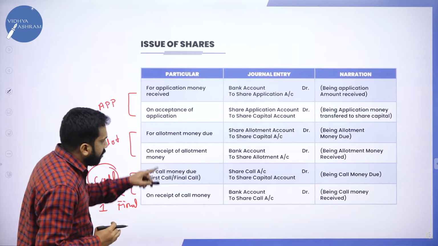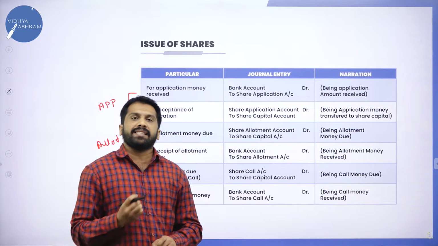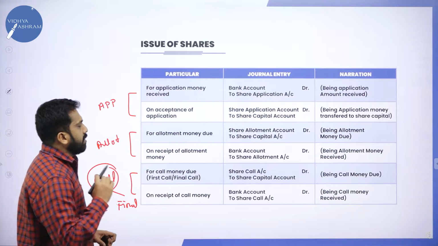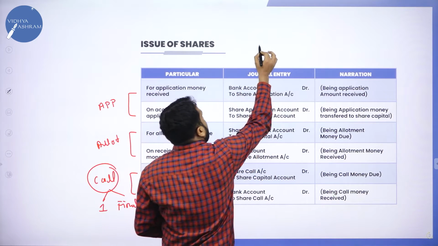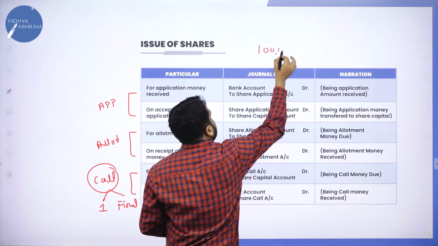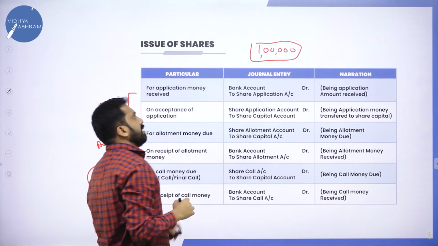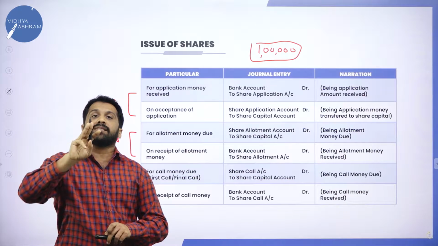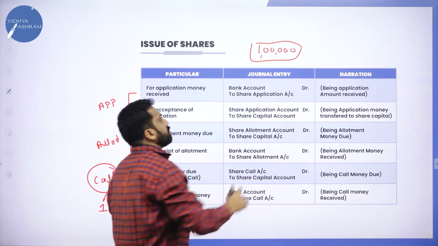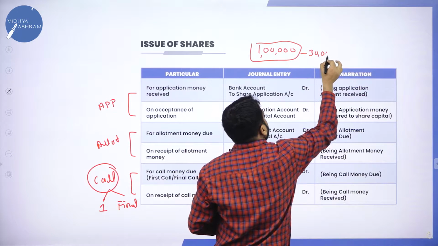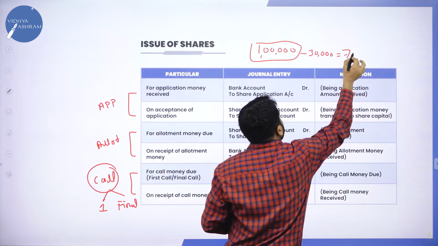Now we'll go with an example so that it is easy to understand. For example, I need 1 lakh. Out of 1 lakh, I already have 30,000. How much is needed?